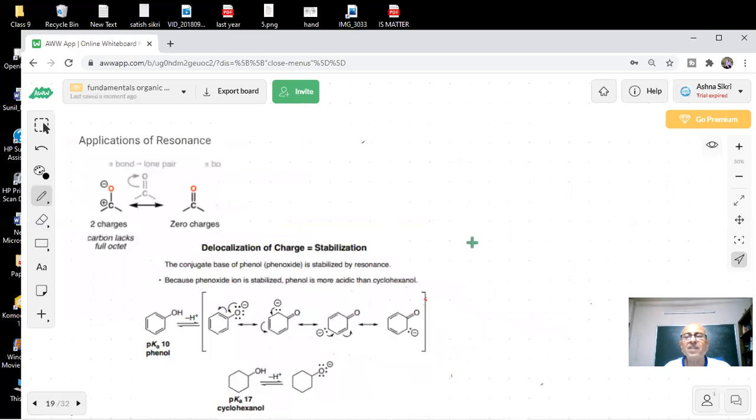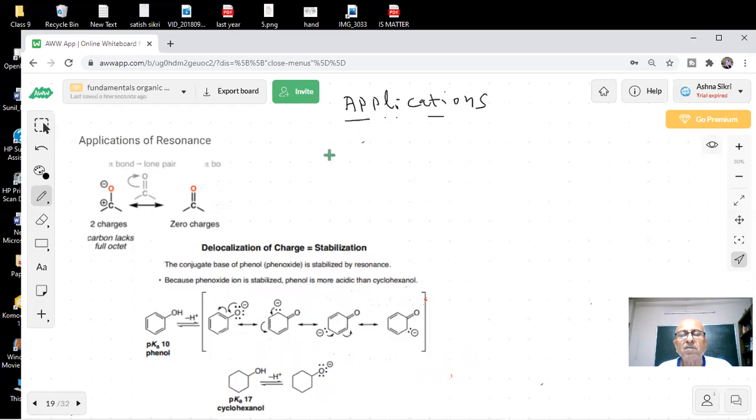The question is always there on the exam: resonance effect we know now, but applications of the resonance are very important, students. What will be the results of these? How will they apply to organic chemistry?